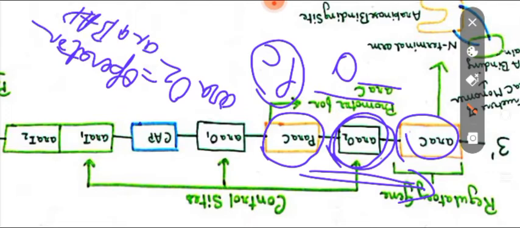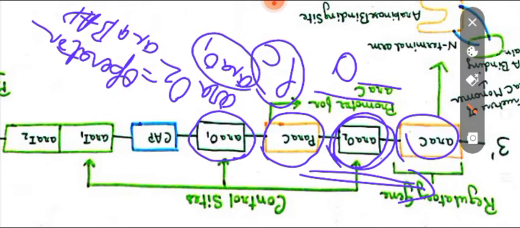There is also one more operator region, that is ARA-O1. ARA-O1 is the operator for the ARA-C gene, while ARA-O2 is the operator for the ARA-BAD genes.